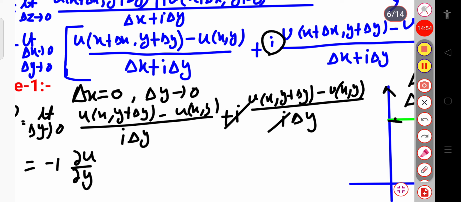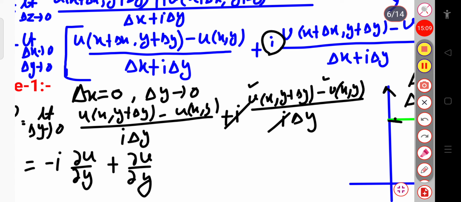Okay. In the second term similarly you can see that there will be the variation of v. So from the definition of the derivative, this will be plus dou v divided by dou y. Okay.